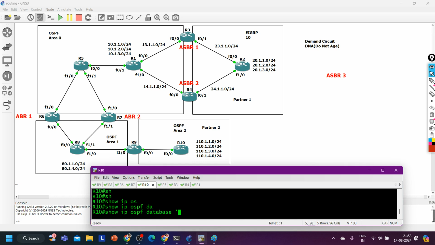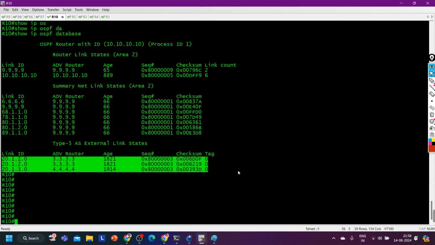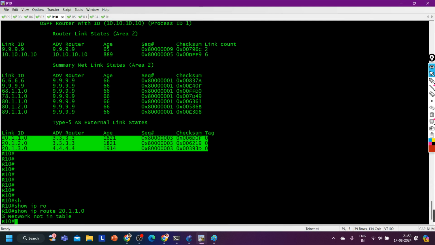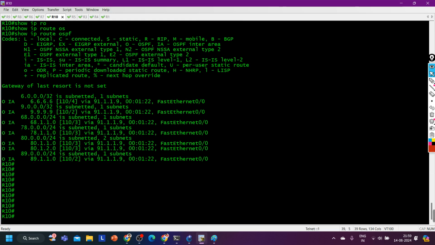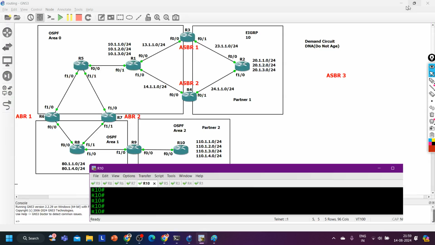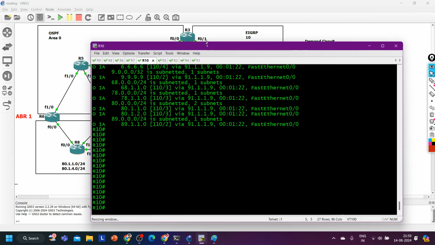So show ip ospf database, show ip route 20.1.1.0. Hmm? The route is in the database, but the route is not in the routing table. So show ip route ospf. There are no external prefixes here in the routing table. What can be the issue, guys? If the route is there in the database, but the route is not in the routing table.